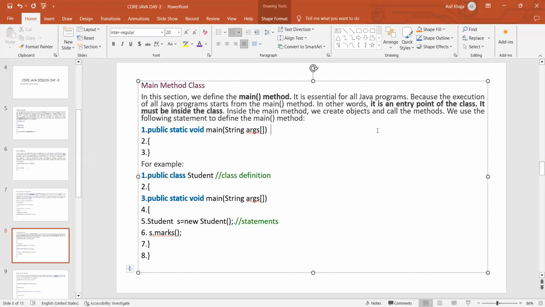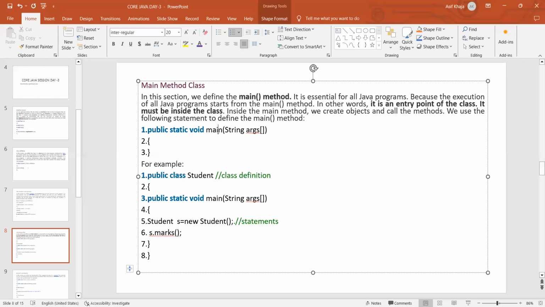Inside the main method, we are able to create objects and call methods. What operations can we do in the main method? We can create an object and call the methods of that class, and of other classes also. We use the following statements to define the main method. The syntax is: public static void main.